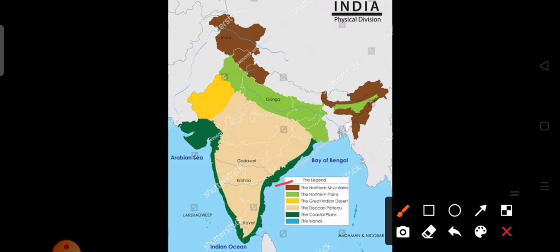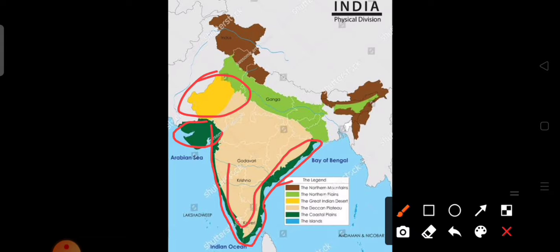After this, the great Indian desert is located near the western part, that is the yellow part. Here it is located, the great Indian desert. And we know that India has a long coastline. Here we can see this in the deep green color.